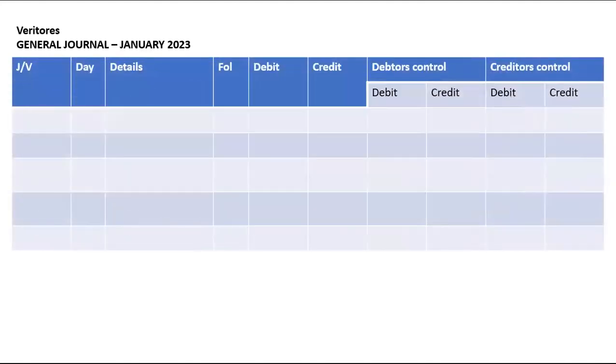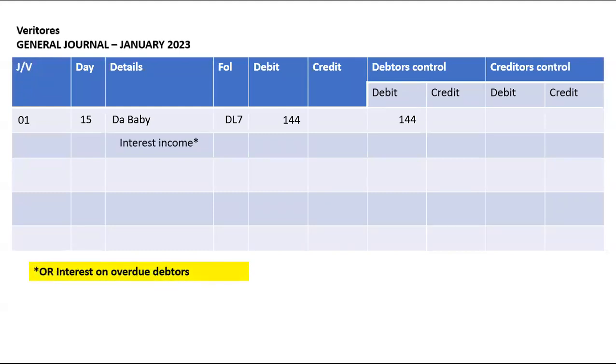We will start by debiting the name of the debtor, which is the baby. We'll debit it by 144 and then credit interest income. And interest income is income, therefore it increases on the credit side. Please note that when we debited the baby, who is also a debtor, it affects debtors control, and it will be recorded on the debit side of your debtors control.